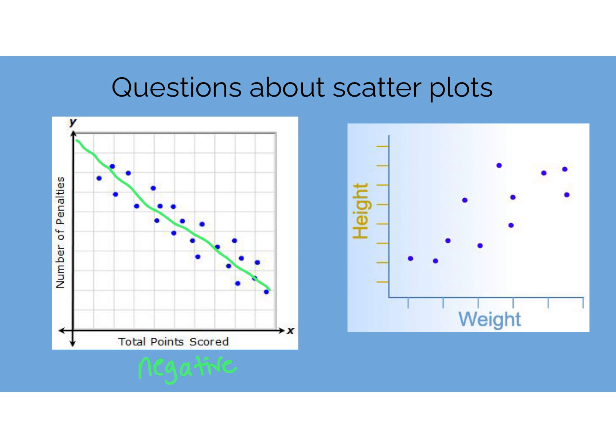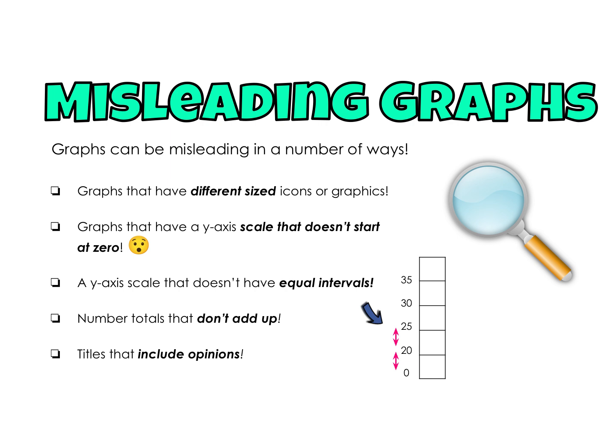And then we've got this other one over here, and you can see it kind of goes up, like if I were to draw a line through the middle. An upward trend in math, we call that a positive trend or a positive slope or a positive correlation. Okay. Lastly, you are going to get a misleading graph.